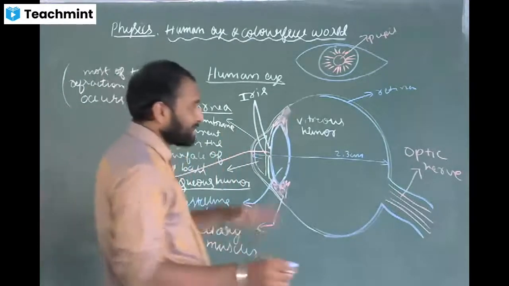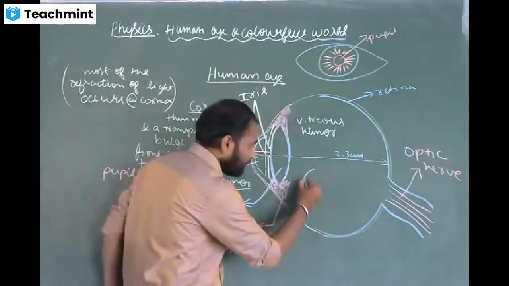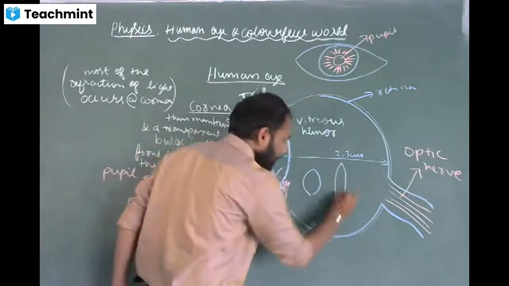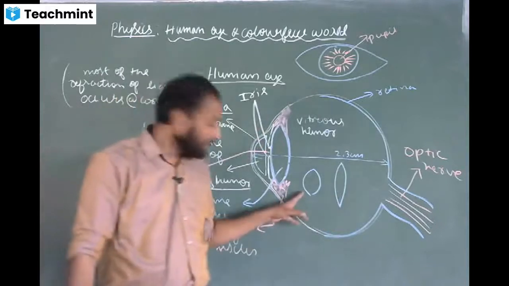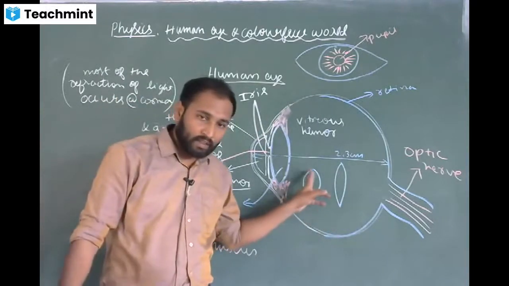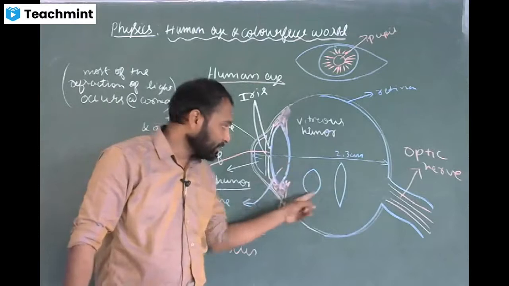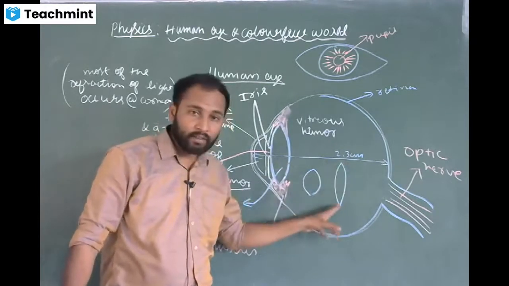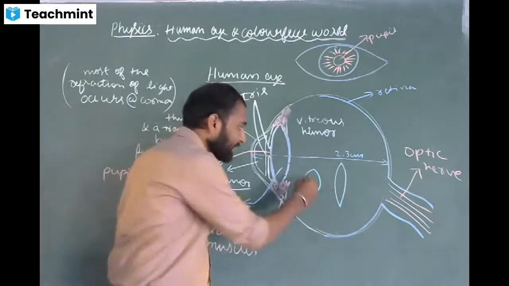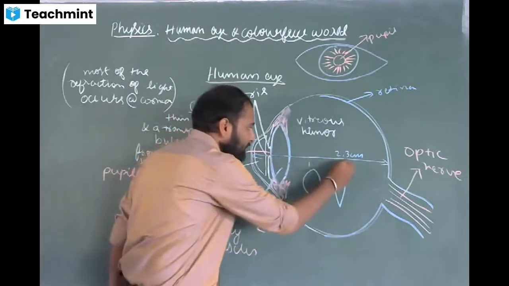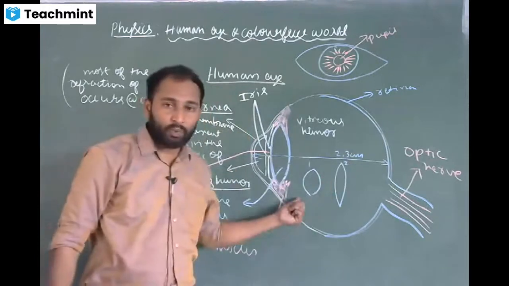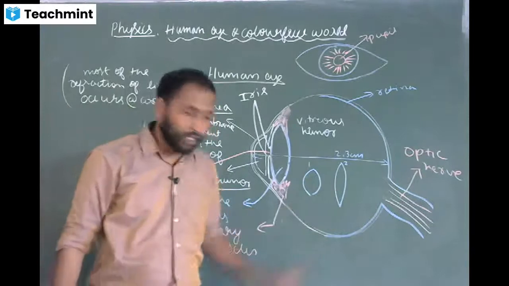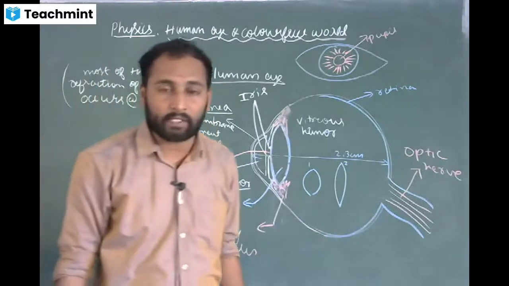Okay, let me explain it here. In this case the lens curvature is thick, and in this case the lens curvature is thin. So here the eye lens curvature is thick, and here the lens curvature is thin. Out of these two, I will take this as case 1 and this as case 2. In case 1 or case 2, which focal length is more, and which focal length is less?